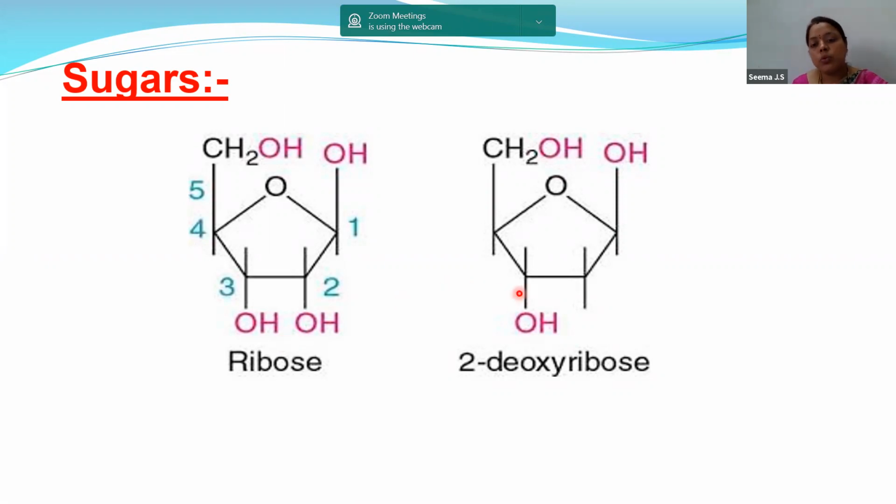Now, when you come to deoxyribose, the name itself indicates that at the 2 carbon the oxygen is absent, deoxyribose. So you can make out the name deoxyribose.